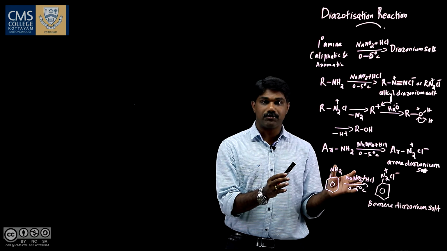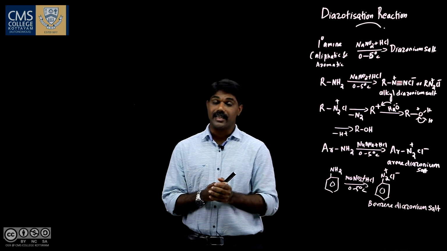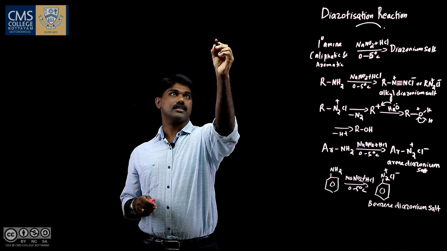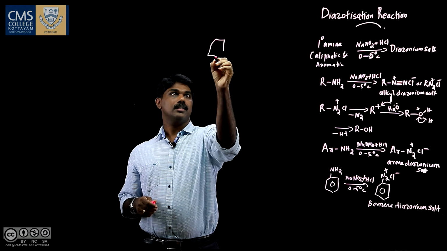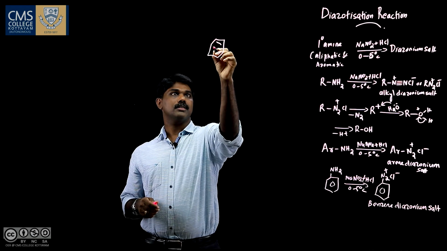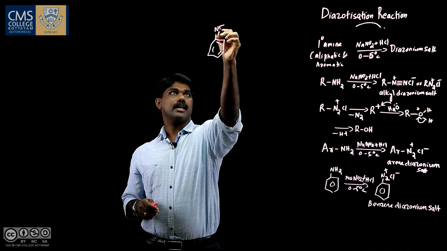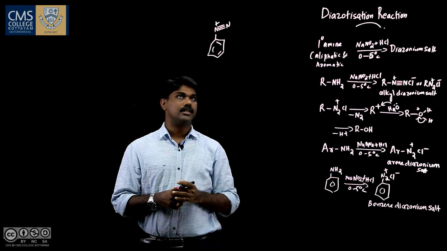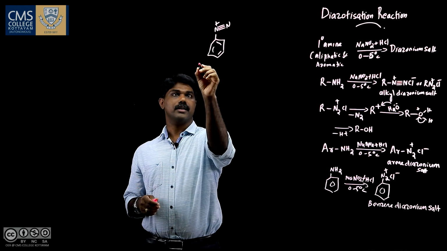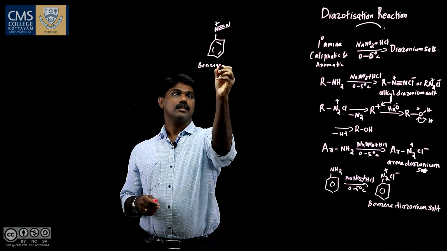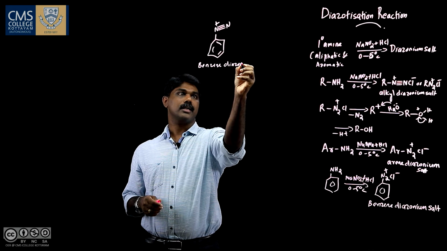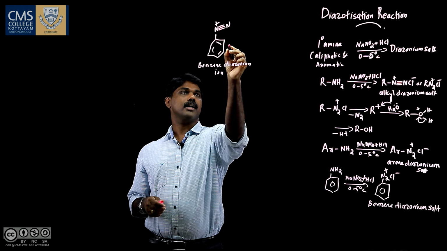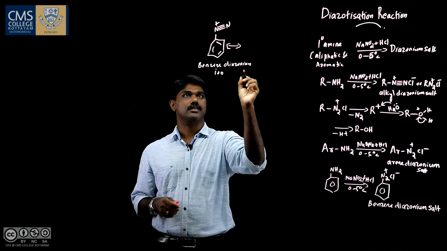This diazonium salt derived from the aromatic amine is stable because of the resonance structures. I will show you why it is stable. So this is N triple bond N plus. So this is benzene diazonium ion, and this is stabilized by resonance structures.